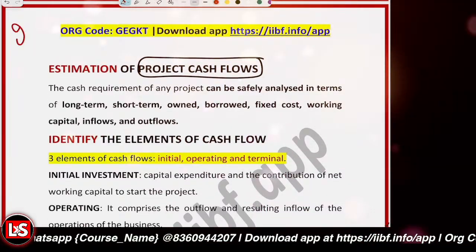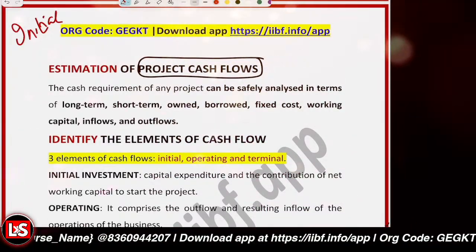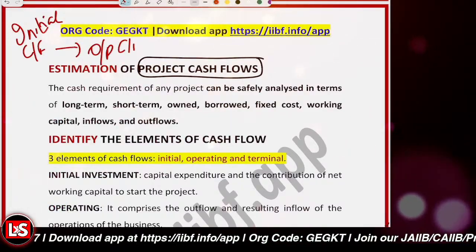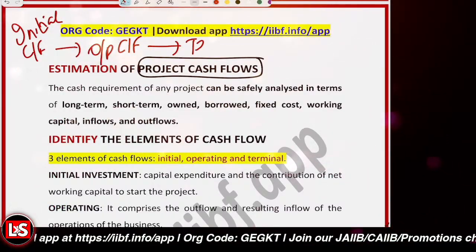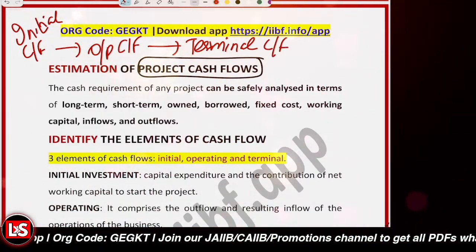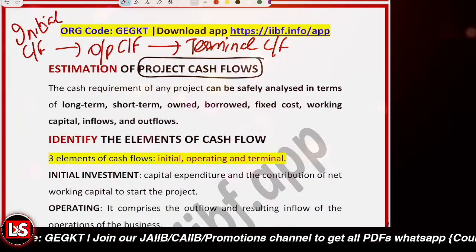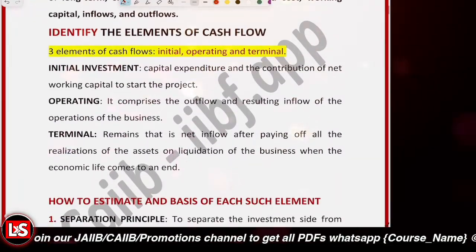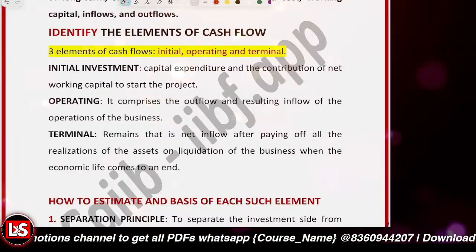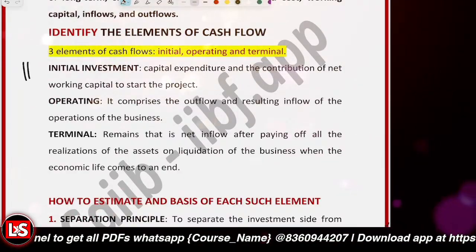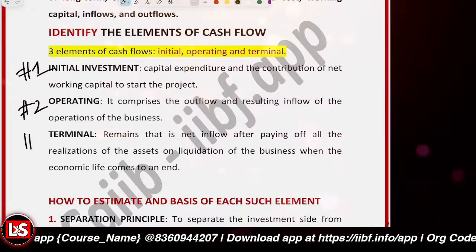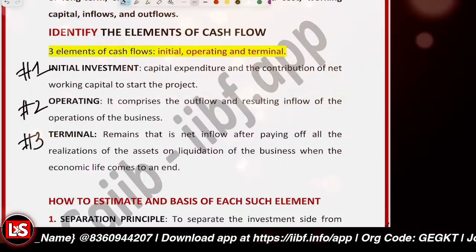So we are having the initial cash flow, and then we are having the operating cash flow, and then we are having the terminal cash flow. Okay. So let's identify the elements of the cash flow. Like I just told you, it's the initial investment that you do. Then the operating inflows, outflows are there, and the terminal cash flows are there.